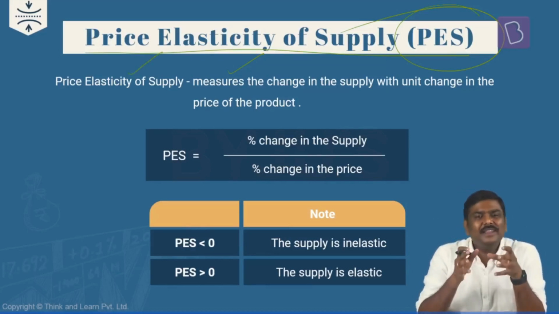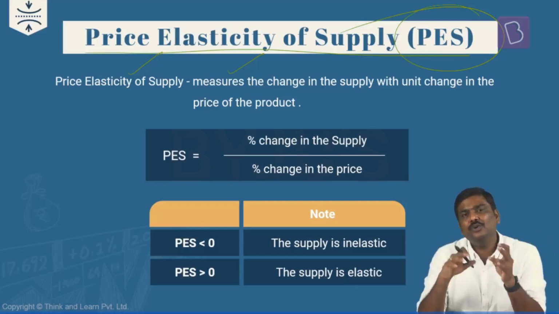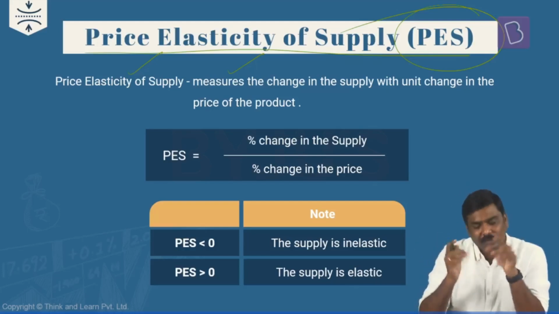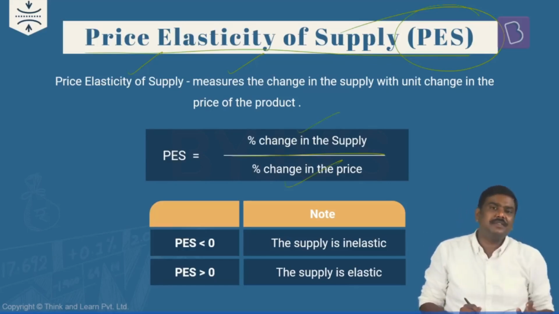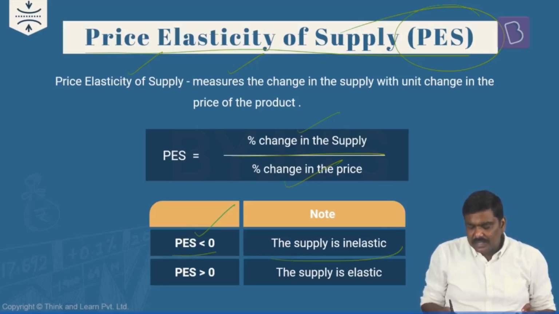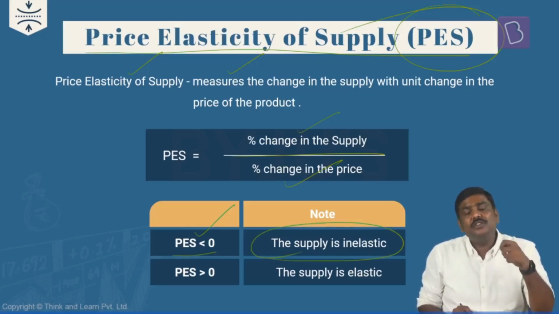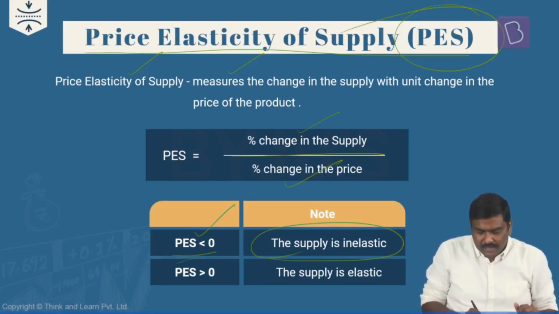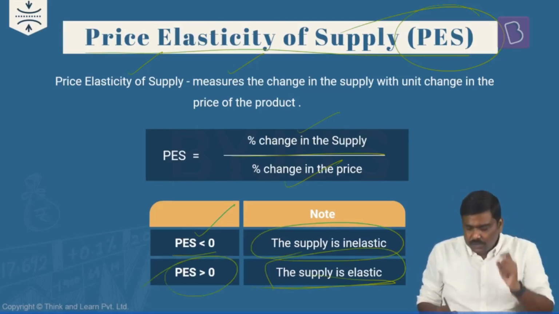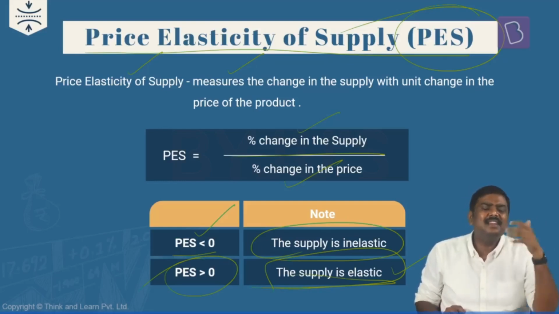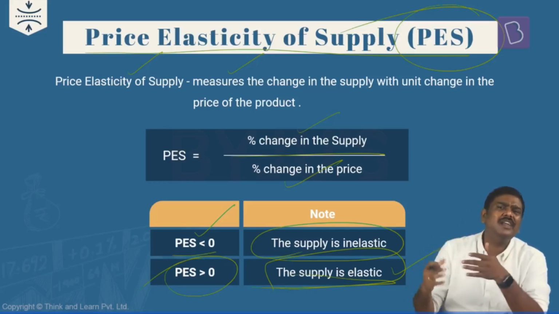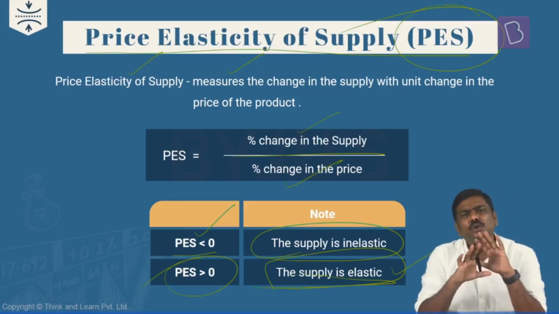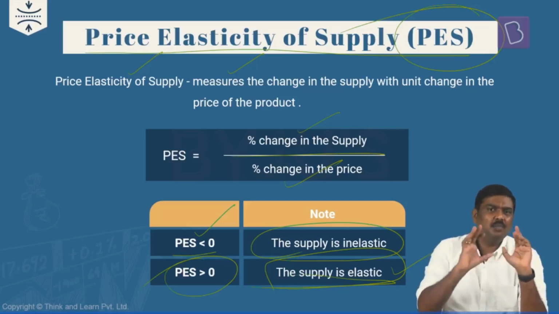Same formula, but the only thing is, rather than writing demand, now we are going to use the term supply. So in the numerator, percentage change in the supply divided by percentage change in the price. And whenever the outcome is less than 0 or negative, these are referred to as goods which have inelastic supply. And when it is greater than 0, these goods will have elastic supply. And again, just like price elasticity of demand, even in this particular case there is perfectly elastic, perfectly inelastic, etc. You don't have to mug up everything. This is more than sufficient.